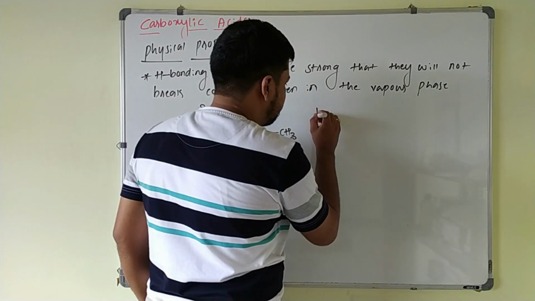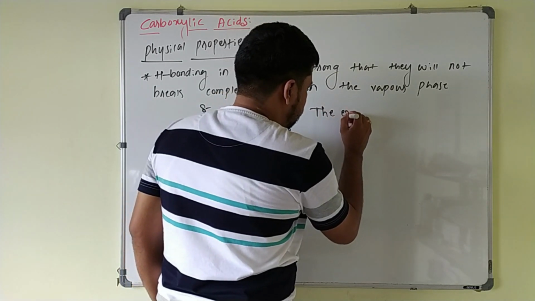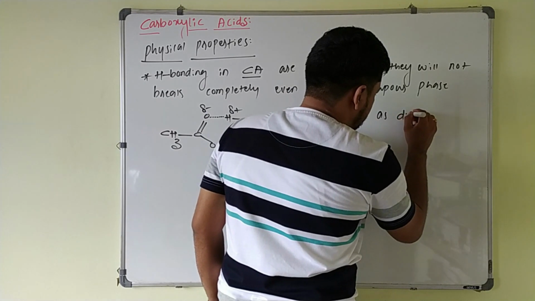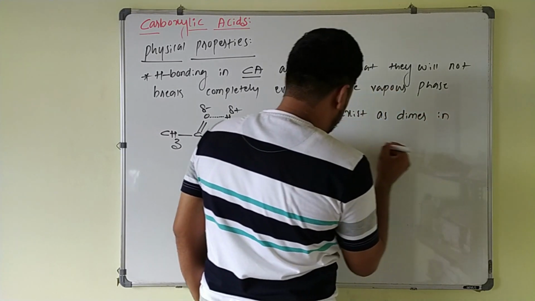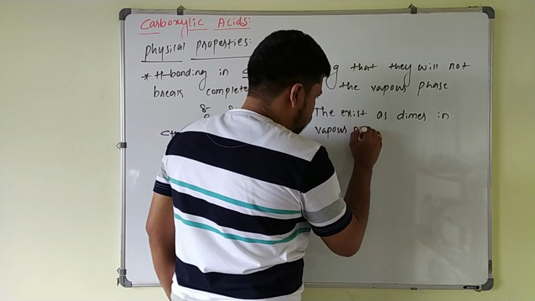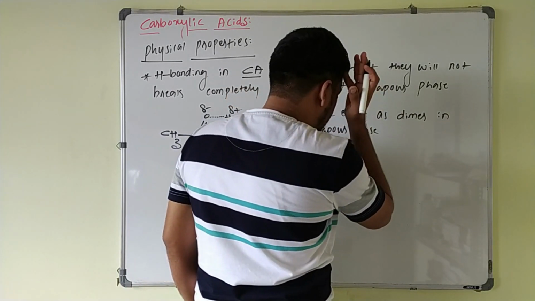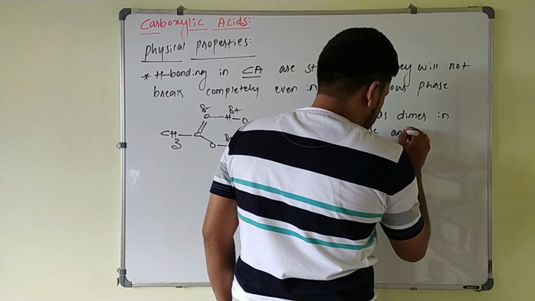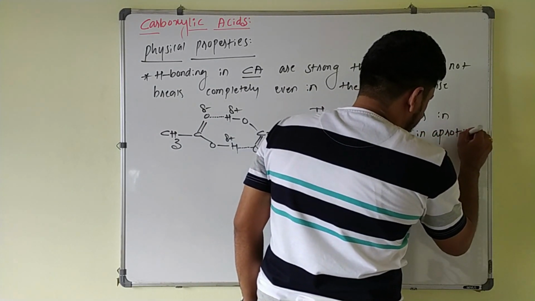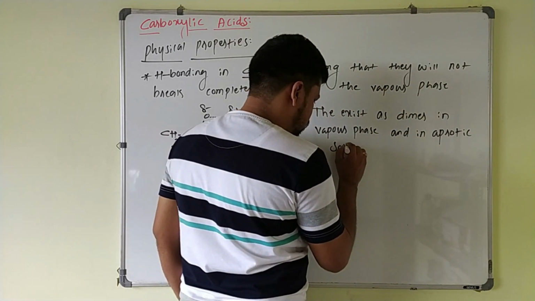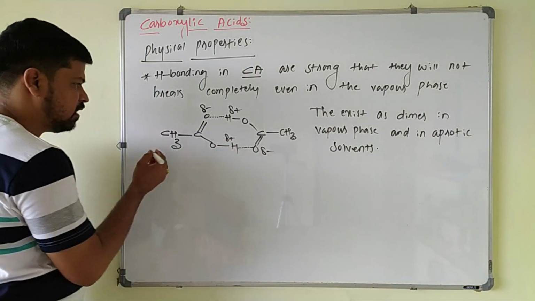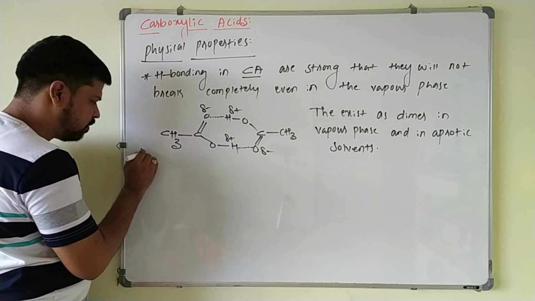They exist as dimers in vapor phase and in aprotic solvents. So this is a representation of one dimer.